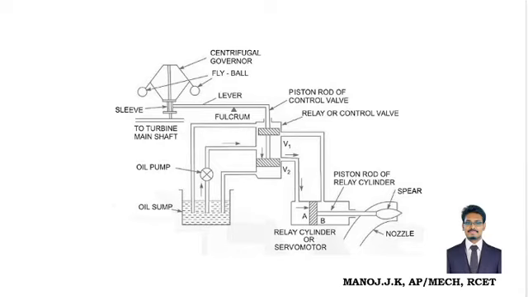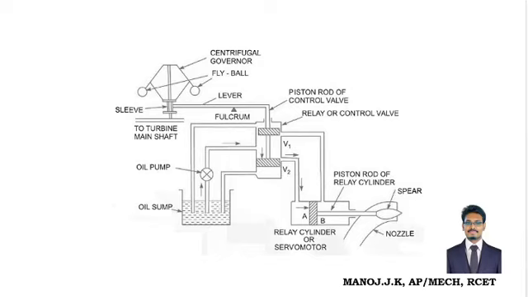Therefore, it pushes the piston towards the bottom side because of the fulcrum action. Therefore, the oil in the sump reaches the middle of the piston. So therefore, the amount of steam flowing towards the turbine is controlled or reduced. So how is the action by the spear, which is shown in the diagram? There is a spear at the mouth of the nozzle. You can look at the construction.